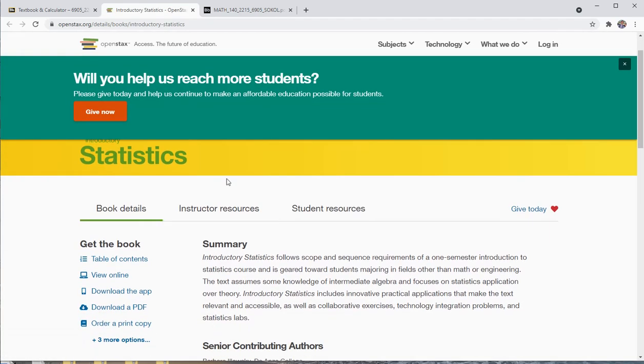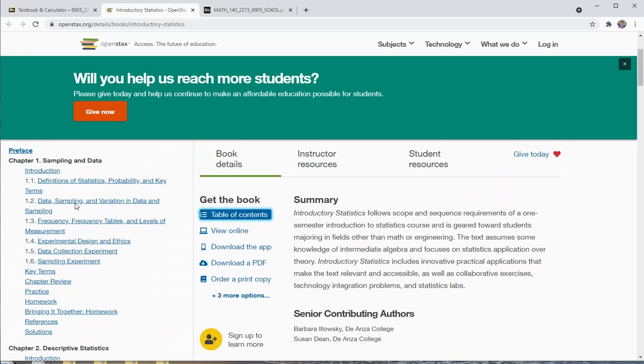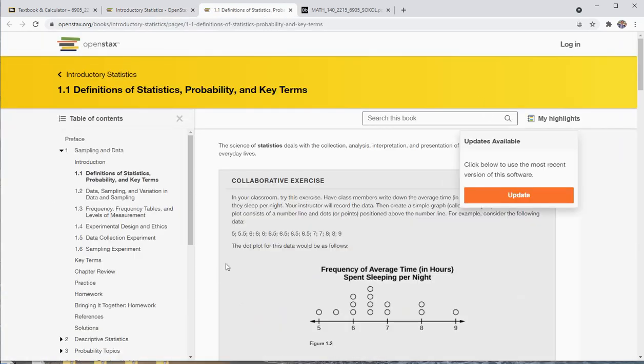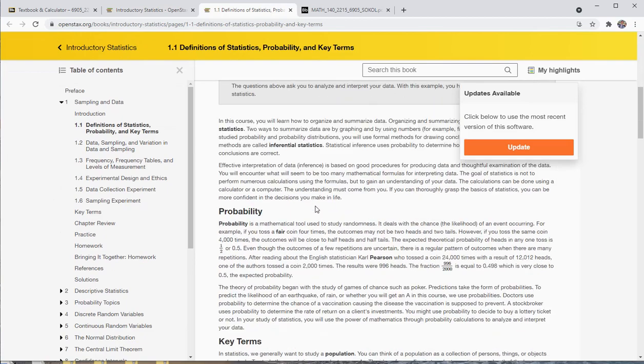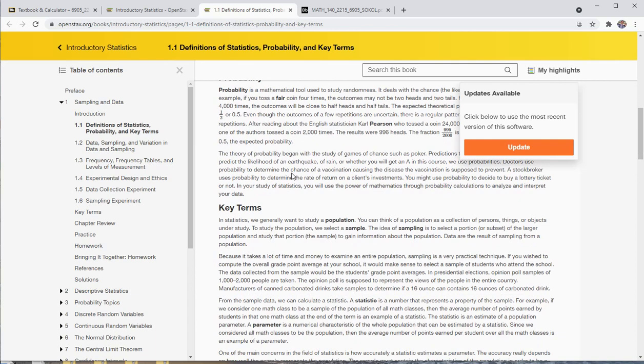And it's just an online textbook. You can download it, you can order a copy, you can get a PDF of it, but it's actually best if you use it online. So you can just click here for table of contents, and you can see the sections here. I'll show you where these sections are referenced in a second, but then you can read through the textbook here. It's actually a pretty good textbook. Well written, a lot of multimedia in it.